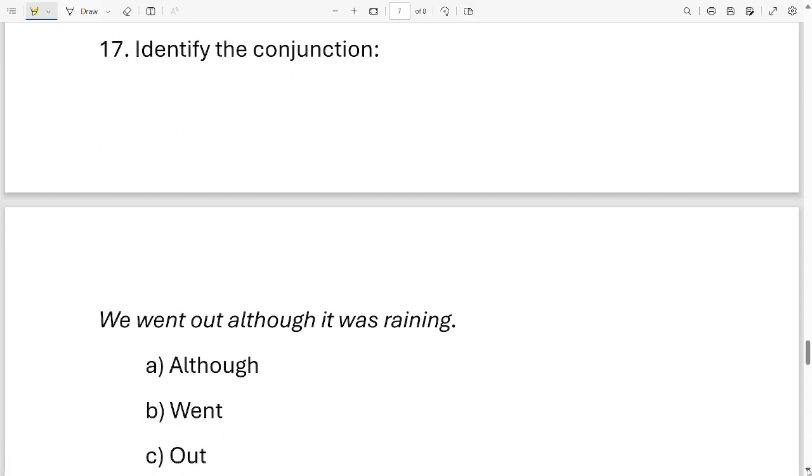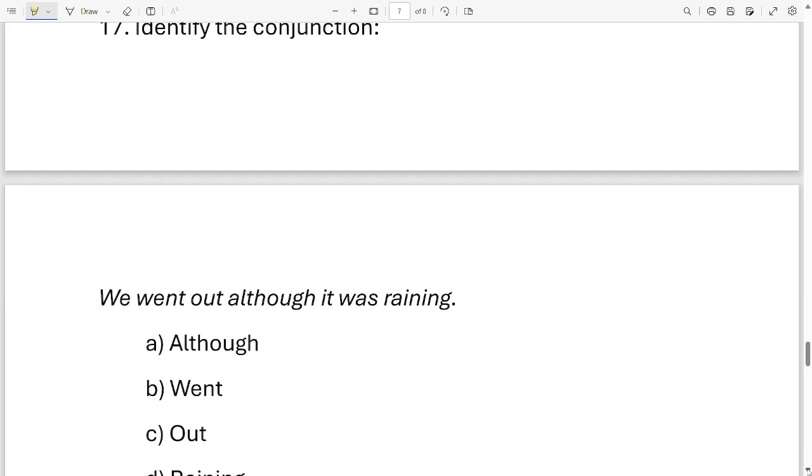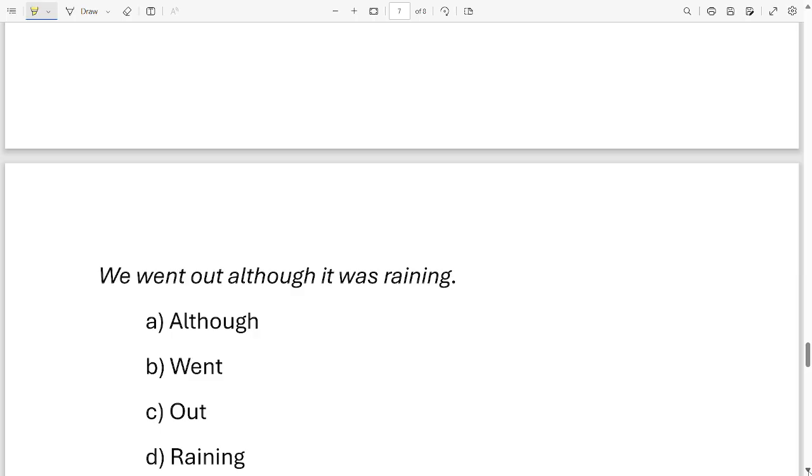Okay, question number 17. Identify the conjunction. We went out although it was raining. Your options are although, went, out, raining. Now you have to identify among these four options which one is a conjunction. It is option A, although.